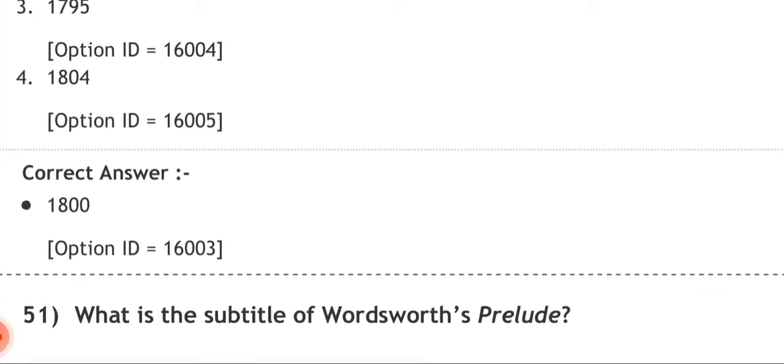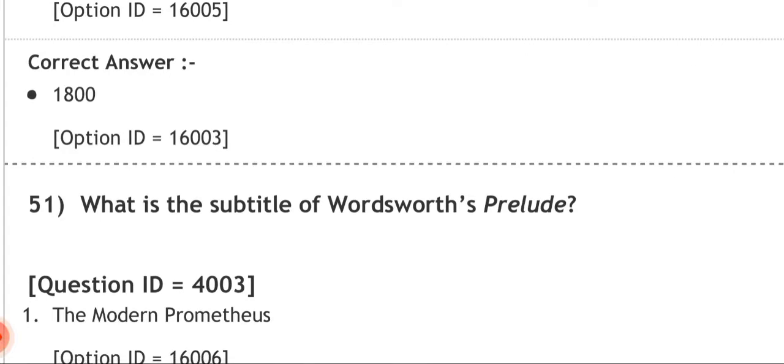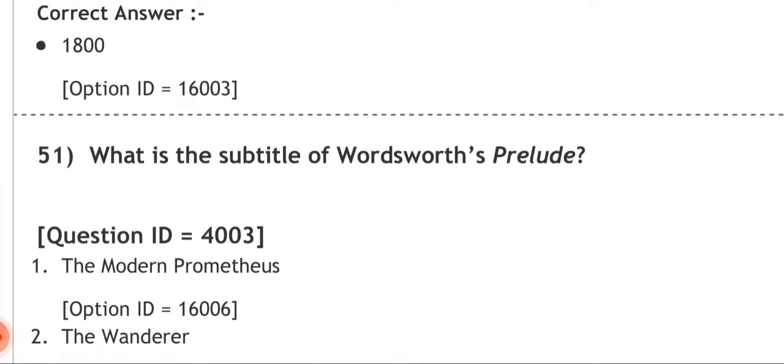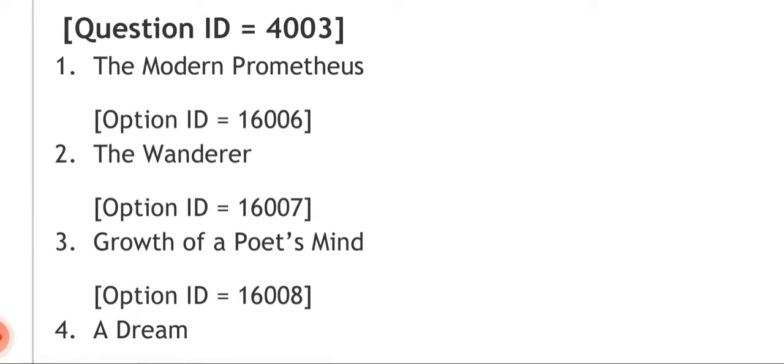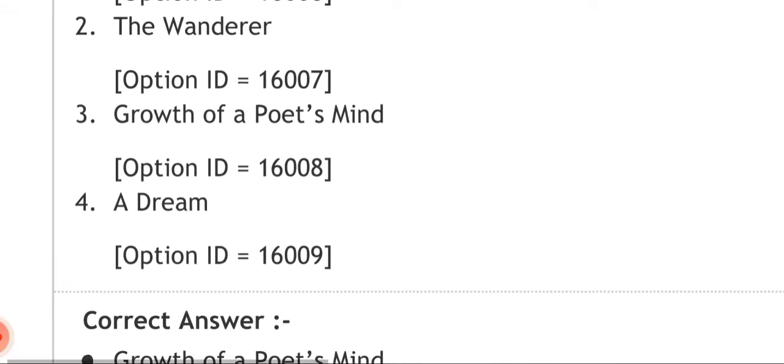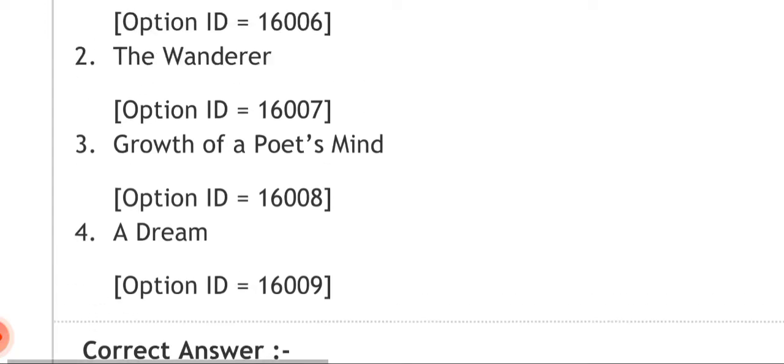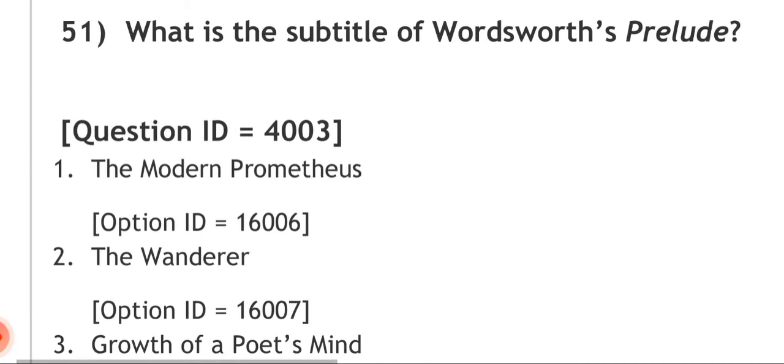What is the subtitle of Wordsworth's Prelude? There is a book named Prelude written by William Wordsworth, and now we have to find out the subtitle. Number one is The Modern Prometheus. Number two, The Wanderer. Number three is Growth of a Poet's Mind. Number four is A Dream. So what will be the correct one? This kind of question, asking for the subtitle of a book, is often repeated, so please keep it in mind. The correct answer is Growth of a Poet's Mind. This was the subtitle of Wordsworth's Prelude.